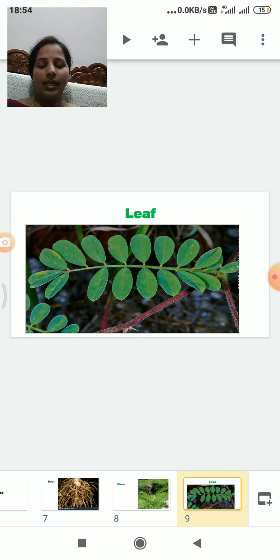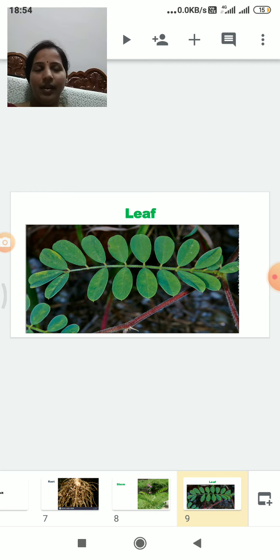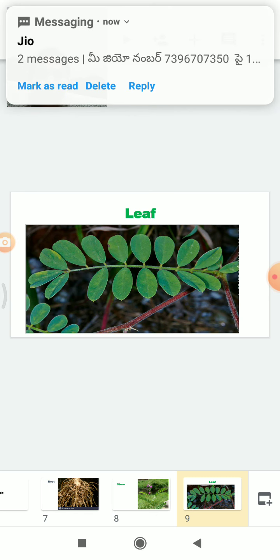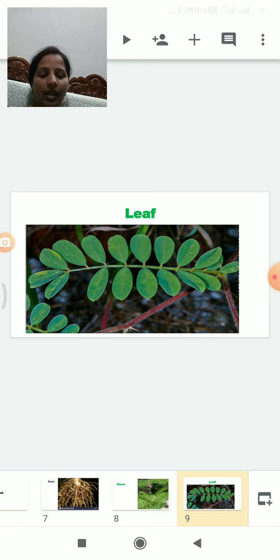In Fabaceae, the petiole is swollen and that is called the pulvinate leaf base. It is present in the Leguminosae family members, that is Fabaceae, Mimosaceae and Caesalpiniaceae. These three subfamilies have the pulvinate leaf base.